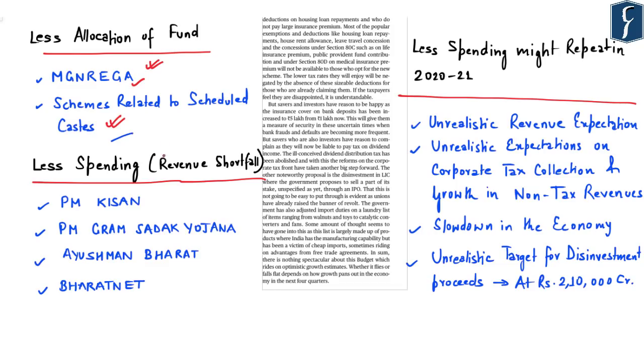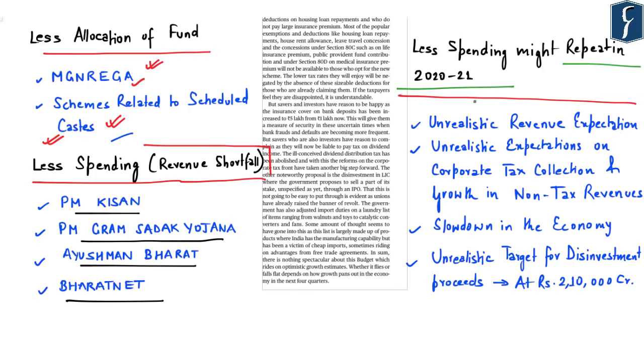Further, the article also highlights that various existing schemes of the government also saw less spending mainly on account of revenue shortfall of the government. These schemes are PM Kisan, PM Gram Sadak Yojana, Ayushman Bharat and BharatNet. So all these schemes saw less spending by the government. And in this regard, the article cautions that the pattern of less spending might repeat even in the year 2020-21.